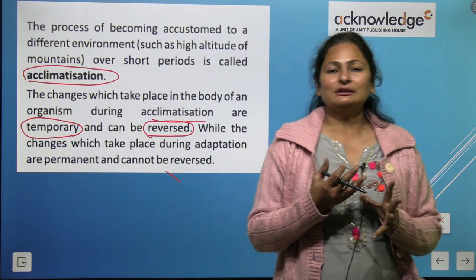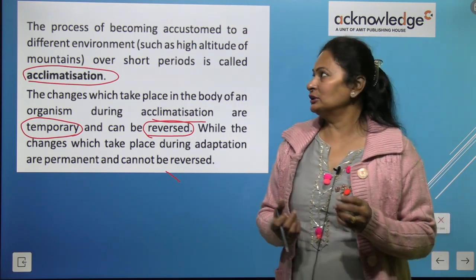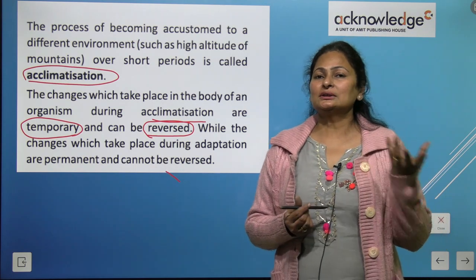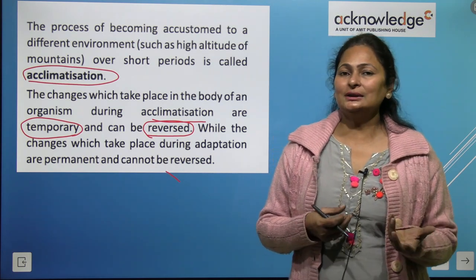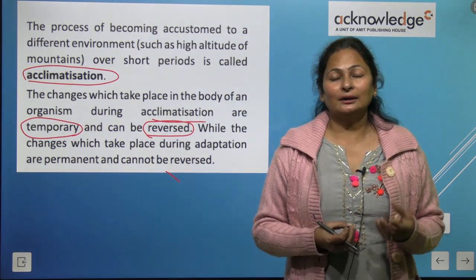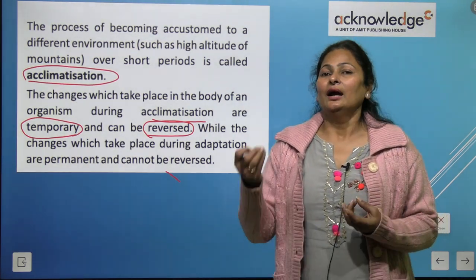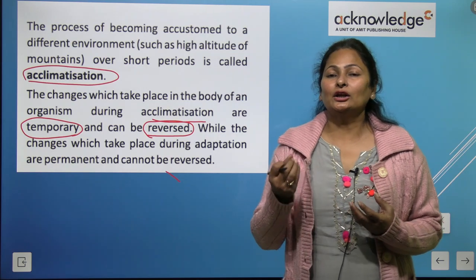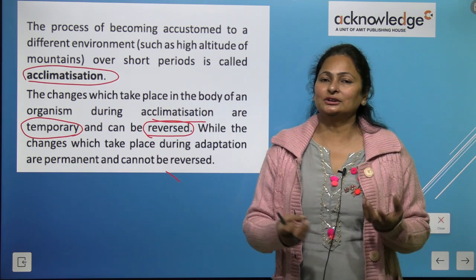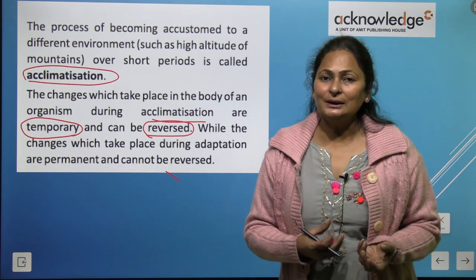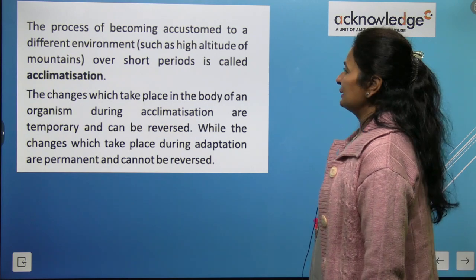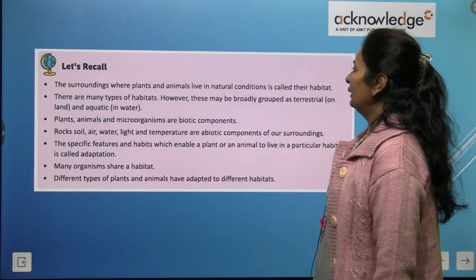So you got the difference between adaptation and acclimatization. Adaptation changes are permanent changes, while acclimatization changes are temporary changes. Adaptation changes cannot be reversed, while acclimatization changes reverse when they move to a different place, right? So that is why it is called acclimatization.